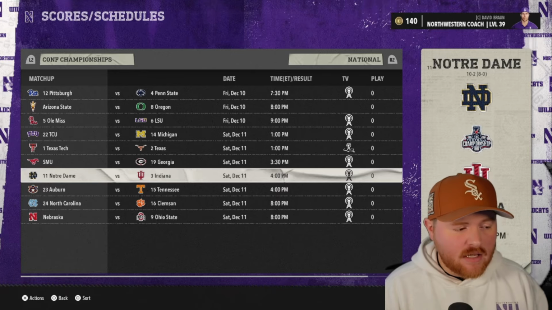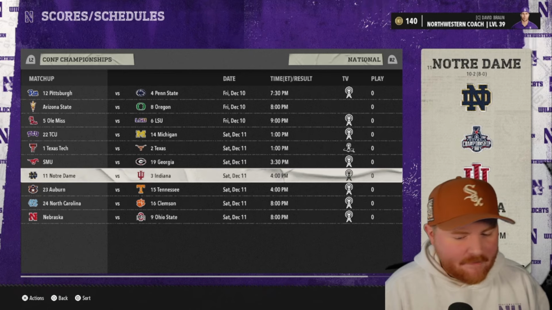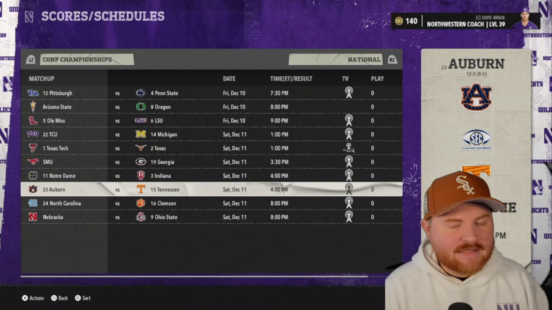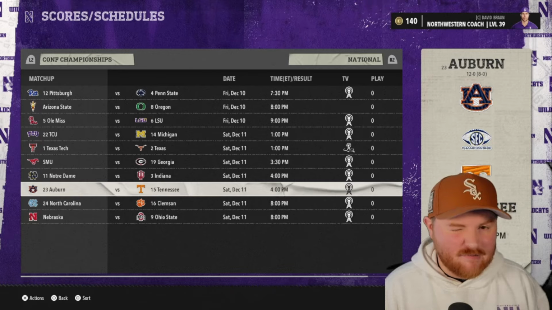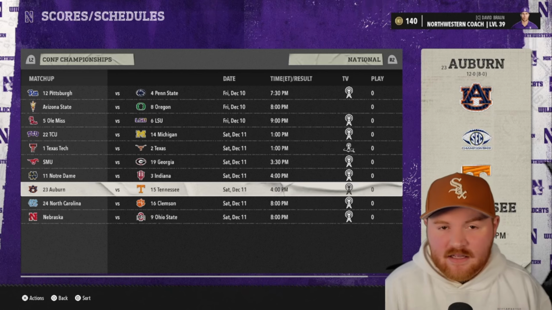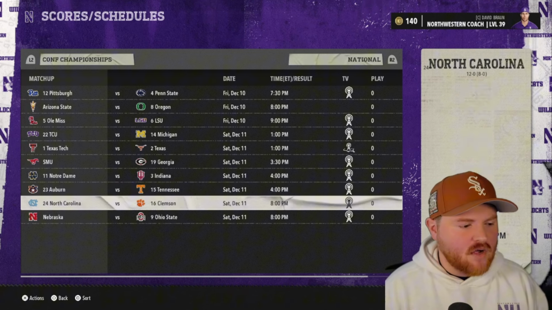Interesting. An all Indiana Bowl for the American Championship game. Indiana, Notre Dame. Indiana has not made it in yet. Notre Dame made it into one of them. For the second straight season, Alabama does not make the SEC Championship game and probably doesn't make the playoff for 3 seasons. So the SEC might be the weakest conference, even though I thought they would be pretty strong with Alabama, Auburn, Tennessee. At least Alabama would just run the conference.